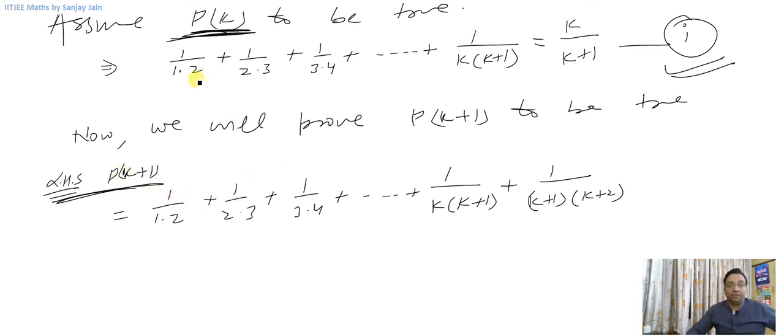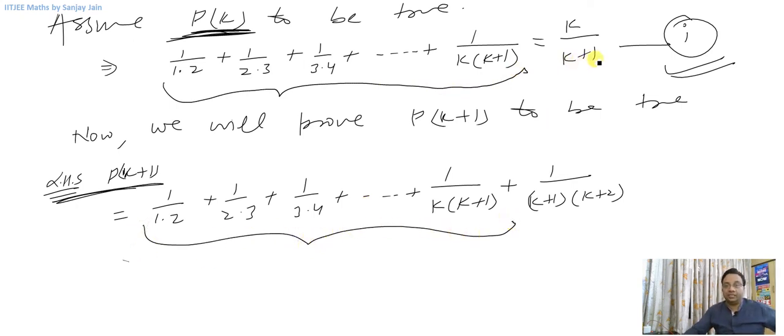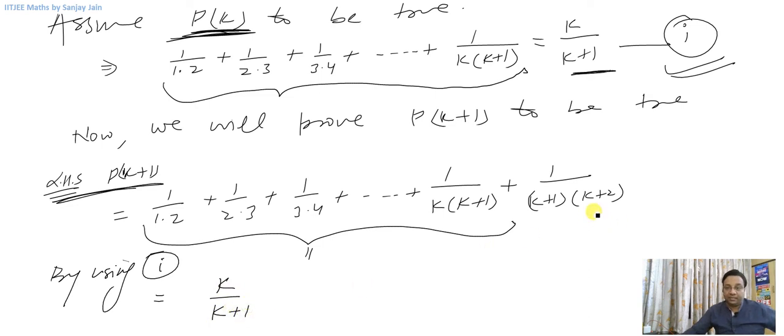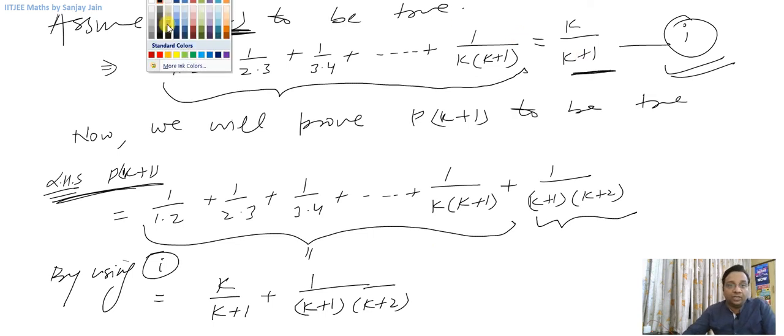Okay, now we know that this much expression is equal to k upon k plus 1. So let me replace it by using this. I can replace this with k upon k plus 1 and write the rest of the expression as it is. Now I will do some manipulation. I already know what I need on my right hand side.